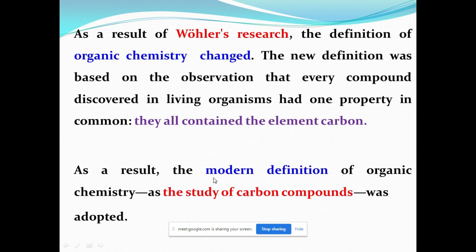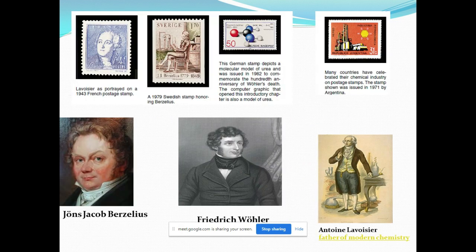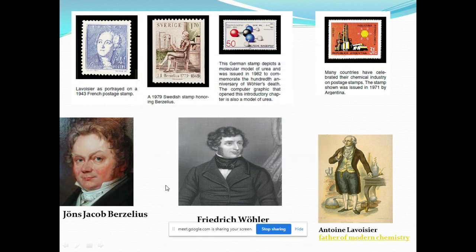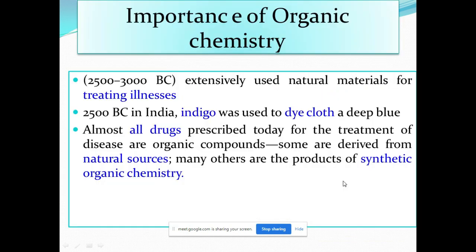As a result of Wöhler's research, the definition of organic chemistry changed. The earlier definition was based on the observation that every compound discovered in living organisms had one property in common: they all contain the element carbon. The modern definition of organic chemistry, the study of carbon compounds, was adopted, right? Here the scientists are Jacob Berzelius, Friedrich Wöhler and Antoine Lavoisier, right?